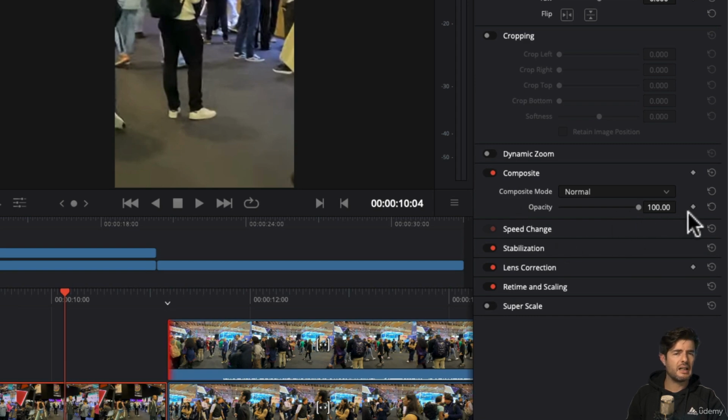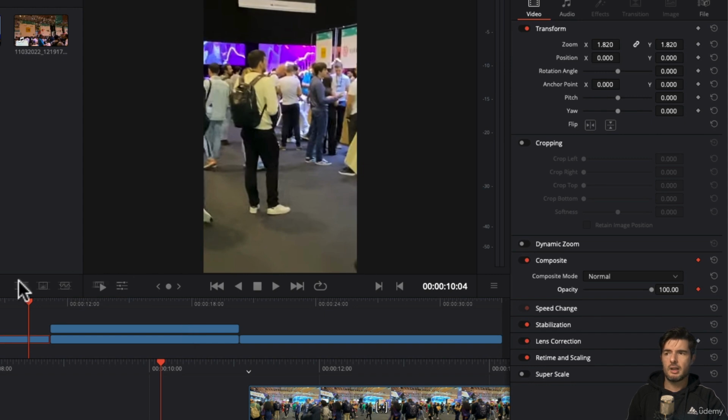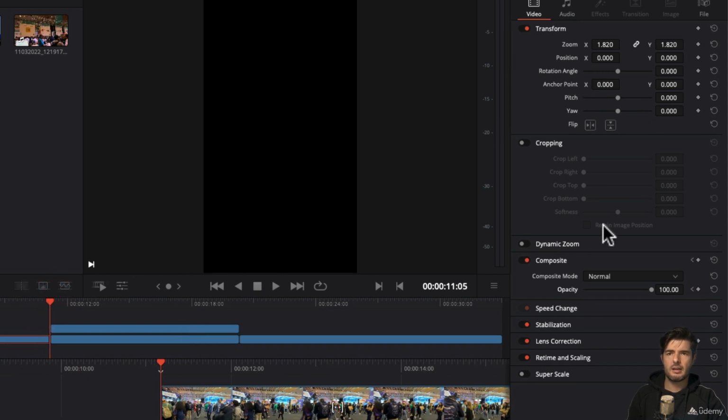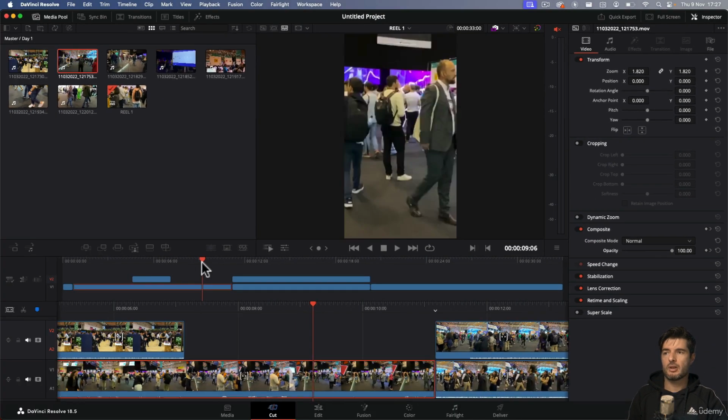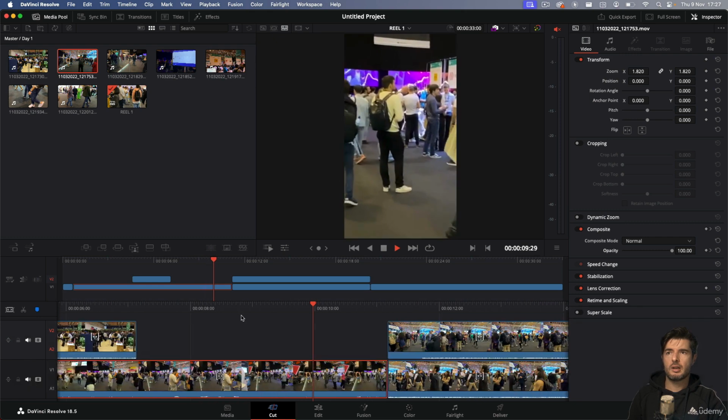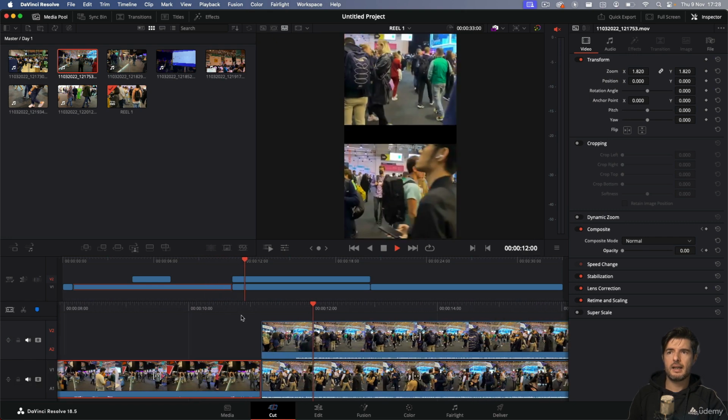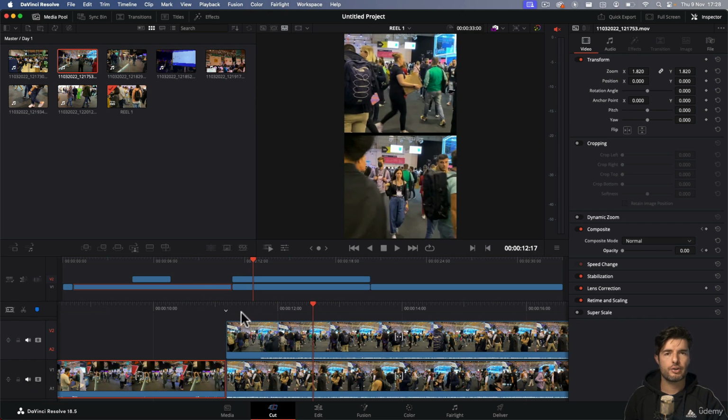On the opacity, I'll do the same thing: one keyframe at 100, and at the end, another keyframe at 0. This will do a fade transition. So let's watch it. It fades into black, and now the other two clips come clamping down.